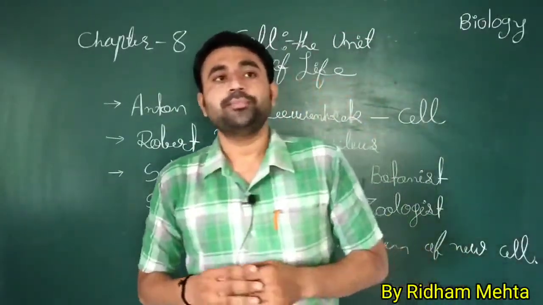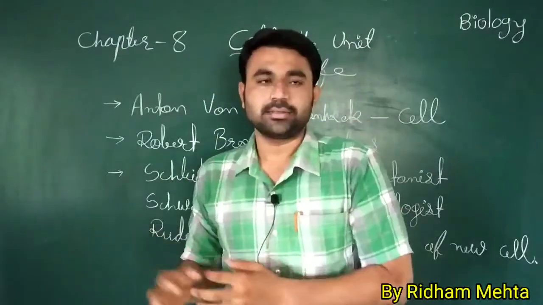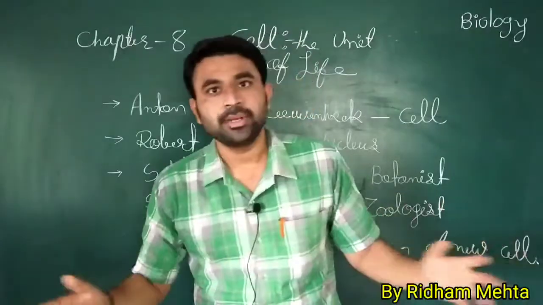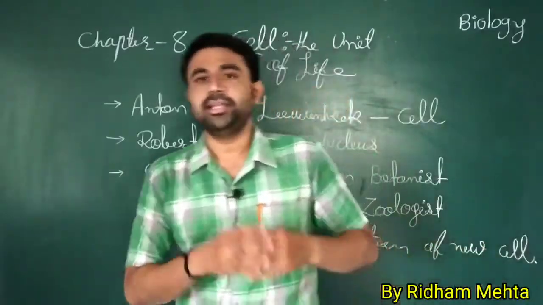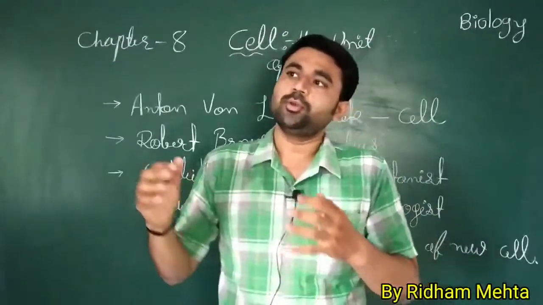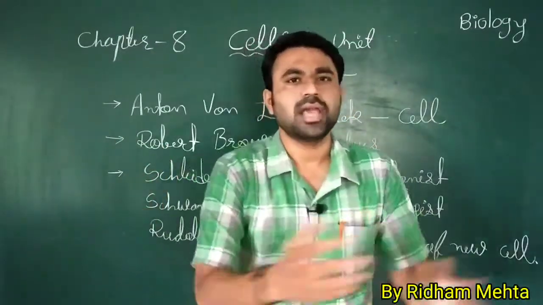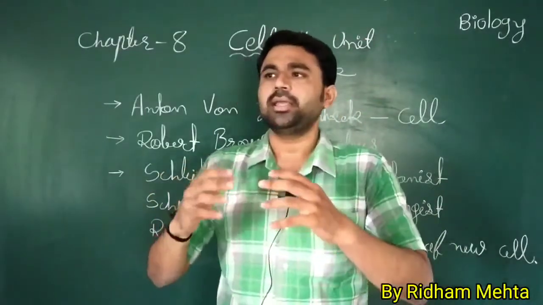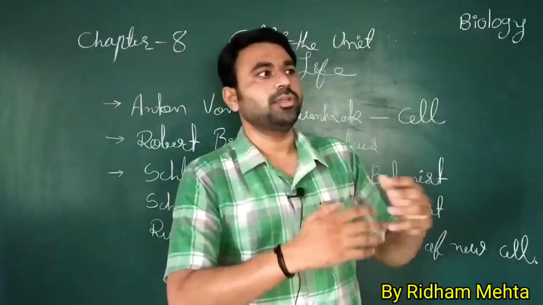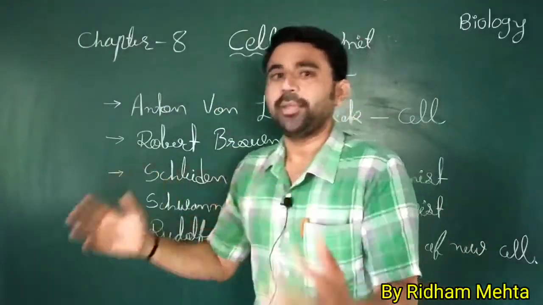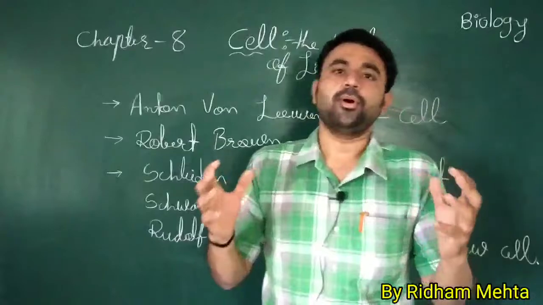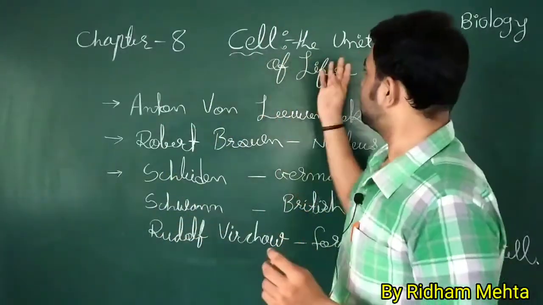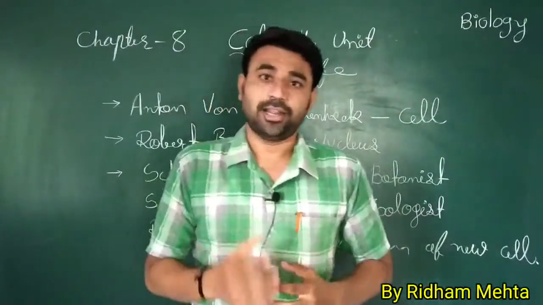Not only that, there are so many different animals and different plants in the living world. If you see the world, there are various diversities, various types of animals and plants, and they have different adaptations, different nature and different appearance. These are all made up of cells. So we can say that the cell is the unit of life.